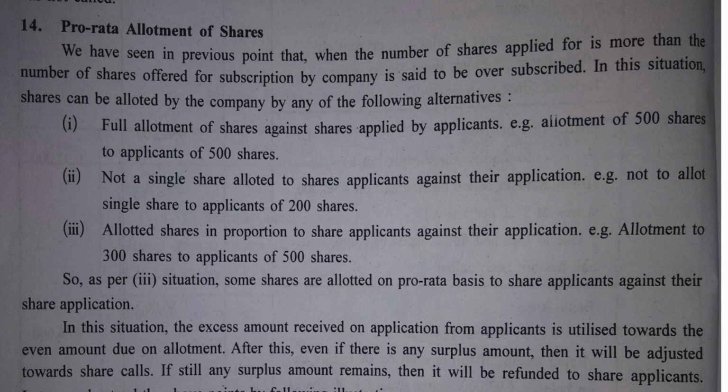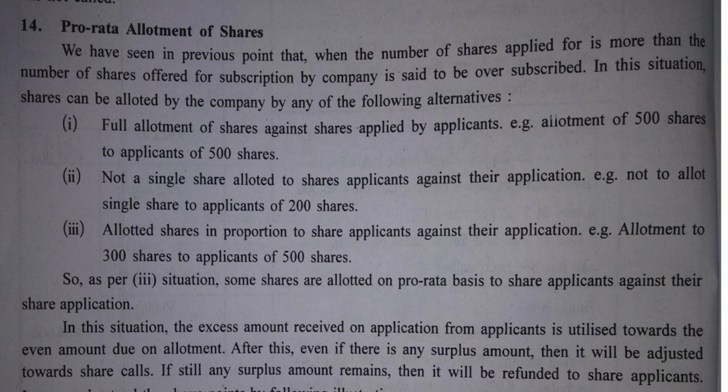But in case of pro rata allotment of shares, there is a different way to deal with the oversubscription of shares. So I'm reading. We have seen in the previous point that when the number of shares applied for is more than the number of shares offered for subscription by the company, it is said to be oversubscribed.